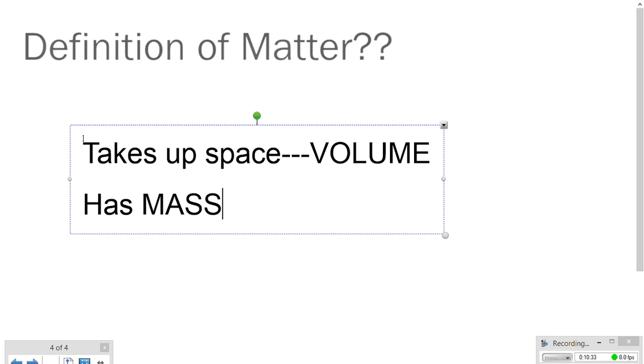And I'm going to go back to that balloon example. If we capture gas in a balloon, it takes up the space of the balloon, the volume of the balloon. We can do the same thing with an empty balloon, find the mass of it, fill it with air or gas, whatever gas, find the mass again, and the mass will increase. Okay, we subtract out the mass of the balloon that we originally took, and we'll get just the mass of the gas. Won't be a crazy amount, but it will definitely have mass. Okay, so again, anything that has volume and has mass is considered matter.